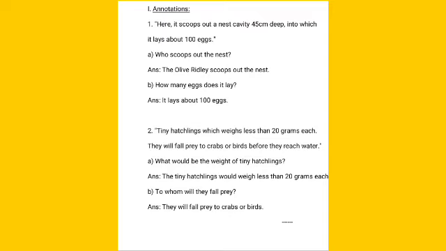Second annotation. Tiny hatchlings which weigh less than 20 grams each. They will fall prey to crabs or birds before they reach water. A. What would be the weight of tiny hatchlings? Answer. The tiny hatchlings would weigh less than 20 grams each. To whom will they fall prey? Answer. They will fall prey to crabs and birds.